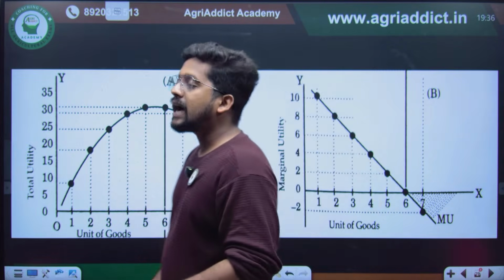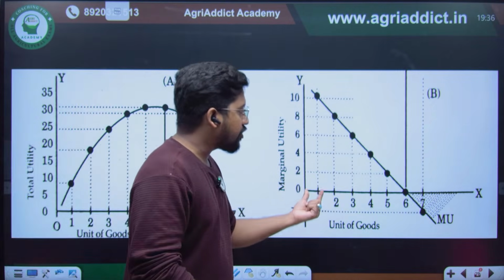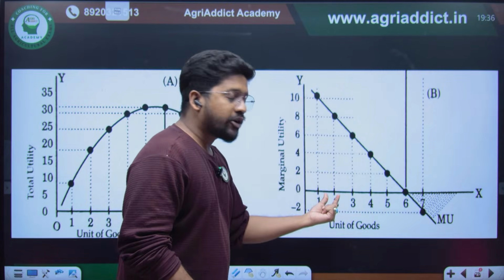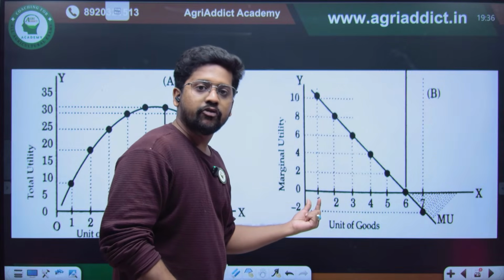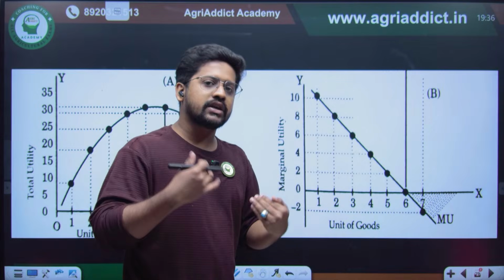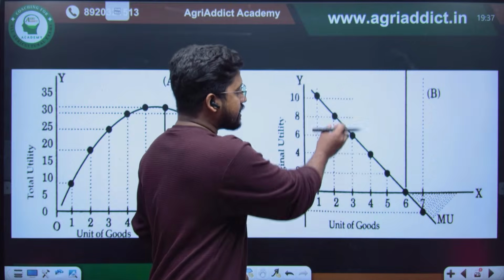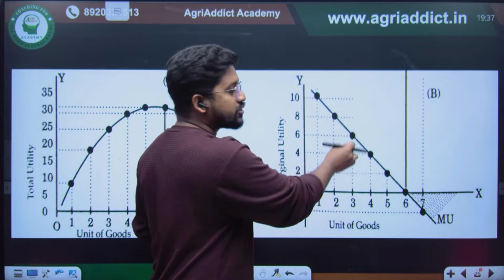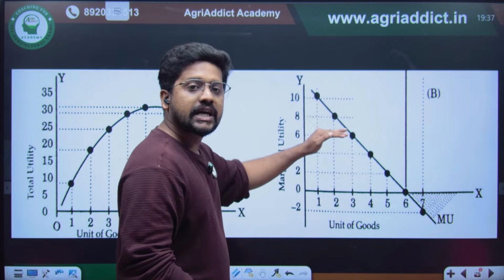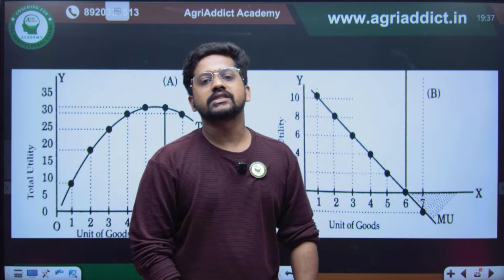If we check the additional satisfaction you get from each unit of mango, from the first unit you got 10 units of utility. From the second unit, obviously not like the first, because you are almost full in your stomach, and you already know the taste, so you will not feel that much happiness. So it reduced to 8. In the third mango, it reduced to 6. Additional consumption of mango gives you lesser and lesser additional satisfaction, which is depicted by a negatively sloping marginal utility curve.